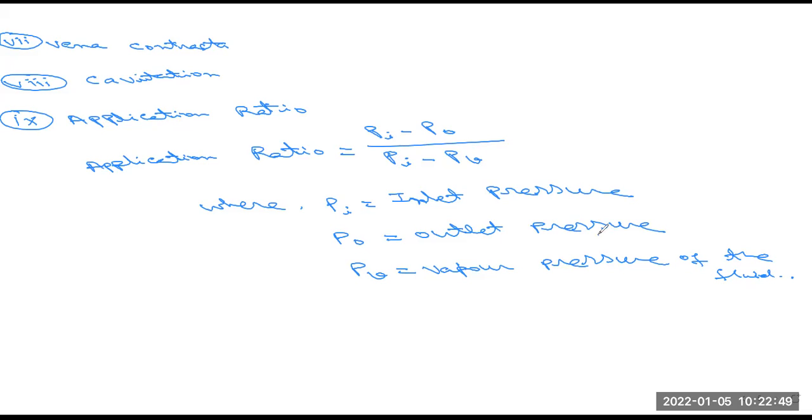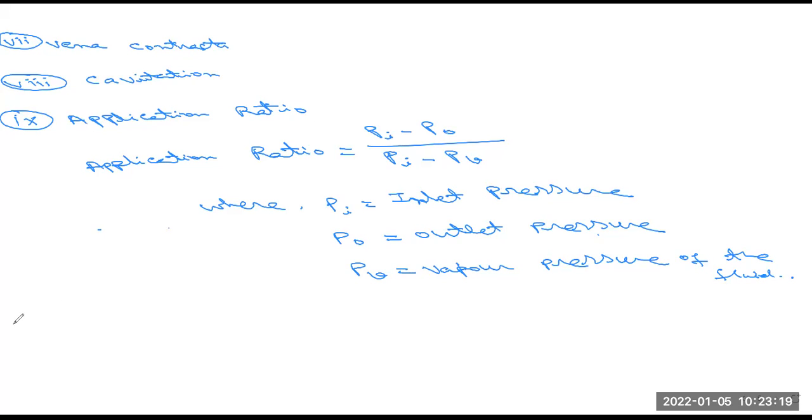Here you can see what type of fluid we use in a particular operation. This application ratio is more than 1. The closer the ratio value is to 1, the higher the potential for cavitation. So this is another important term, application ratio.